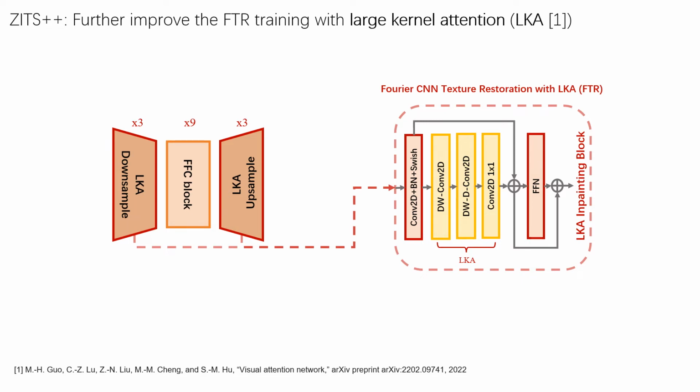We follow the visual attention network to decompose the LKA with depth-wise convolution and point-wise convolution as in the figure. LKA are incorporated into up-sampling and down-sampling blocks of FTR, which are orthogonal to FFC. Because LKA devotes to learning better feature representation for masked regions with a large receptive field, FFC tends to facilitate the global learning for regular texture in the frequency domain. Furthermore, we also use shortcuts with 3x3 convolution as an FFN, feed-forward network, to ensure the generalization of LKA.